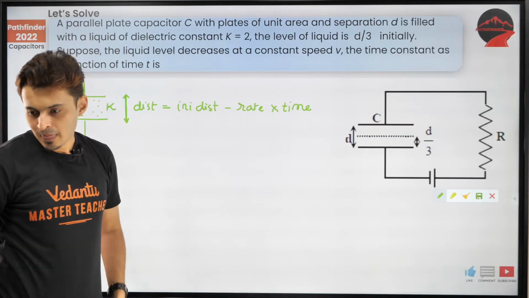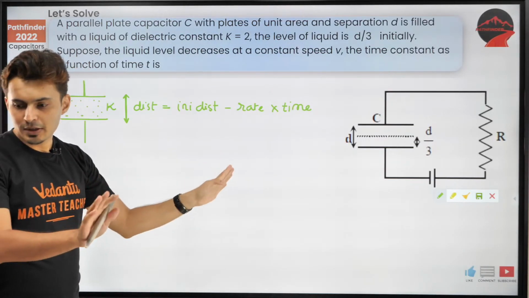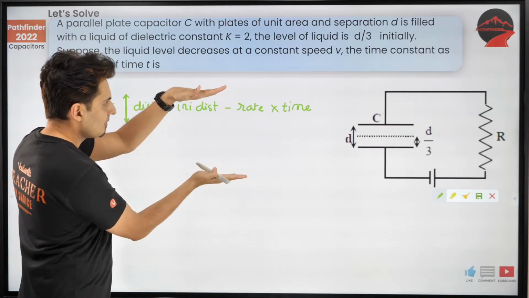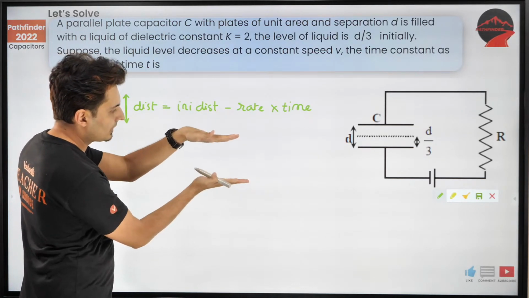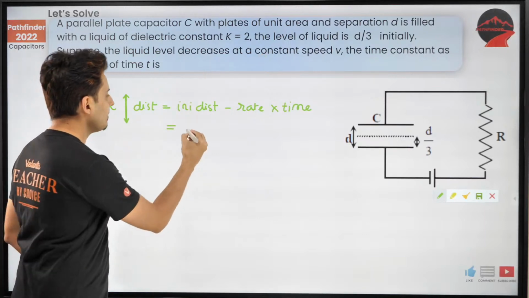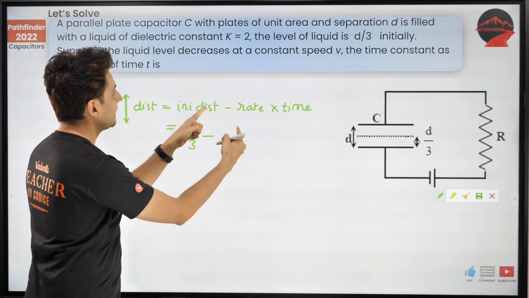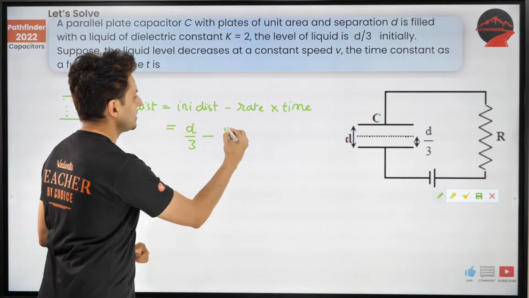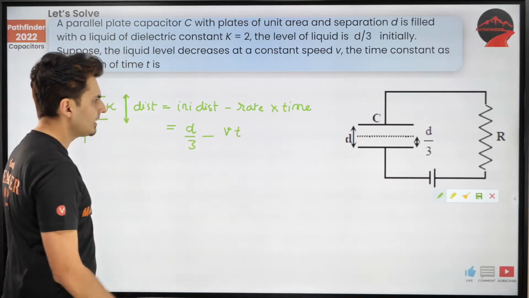Isn't that clear? Think about it. It's very obvious now. Initial distance minus how much did it move. That will give you the final distance. So what is the initial distance? Well, it is d by 3. What is the rate? It decreases at constant speed v, and time, well, that's t.